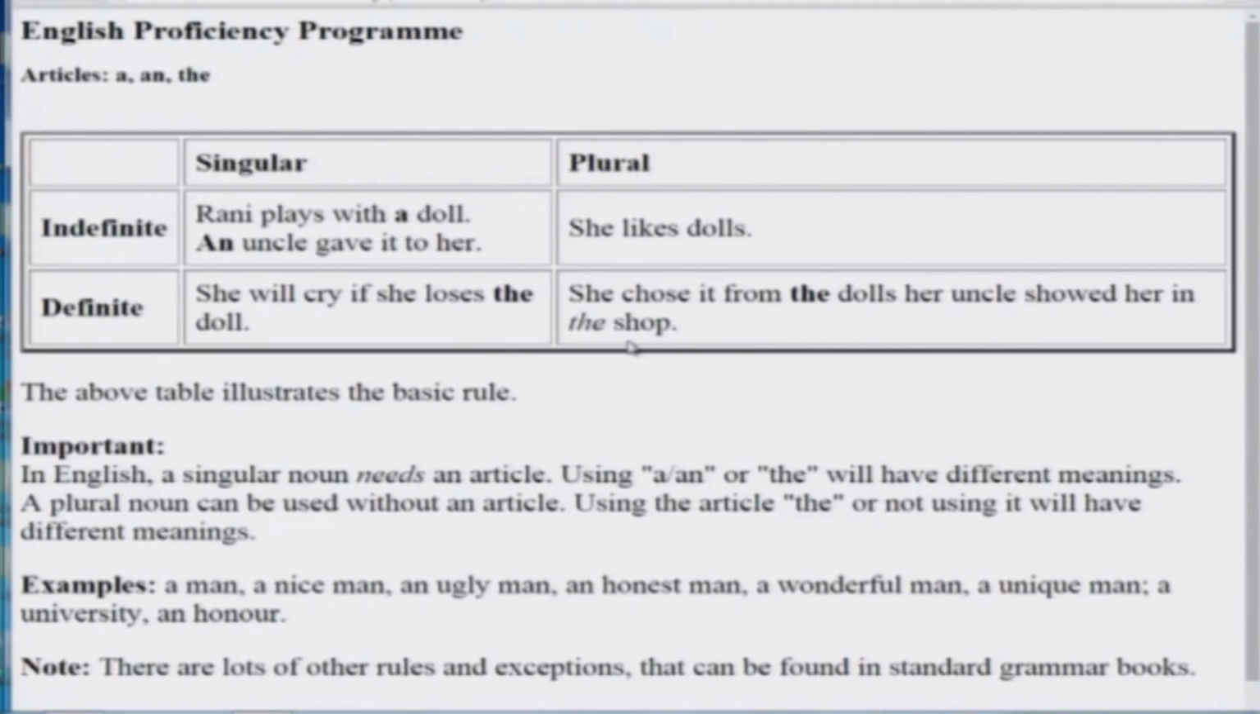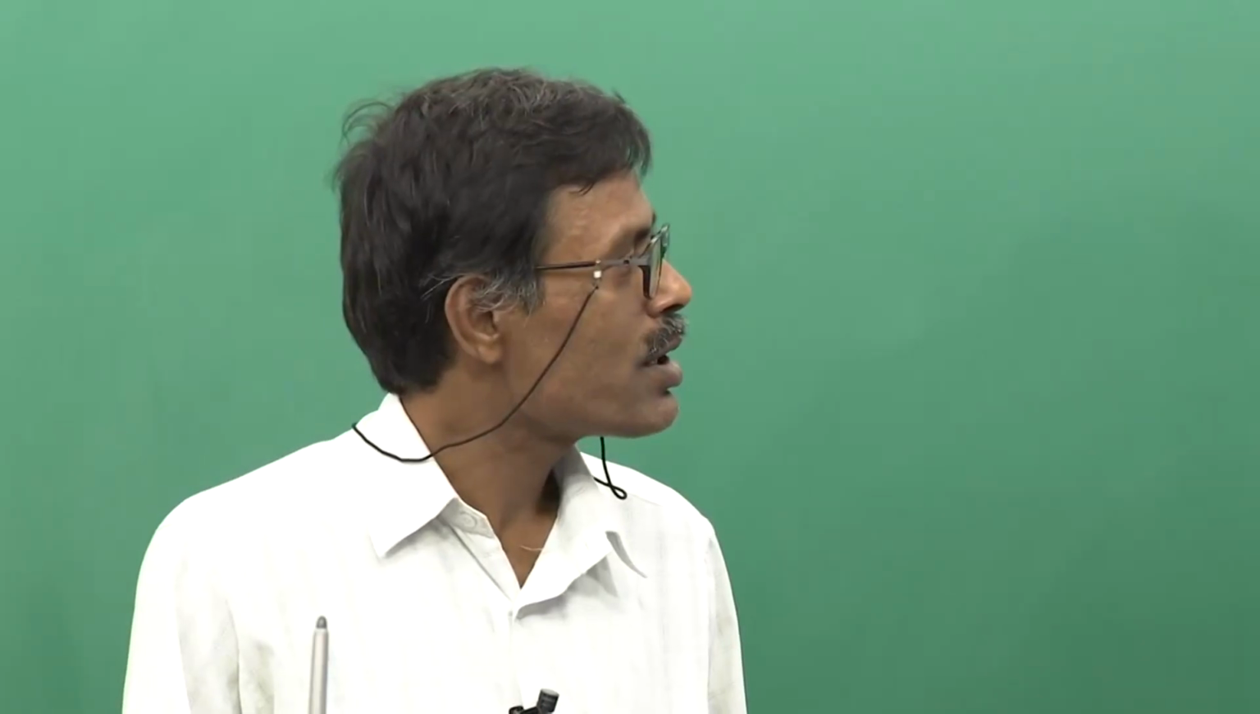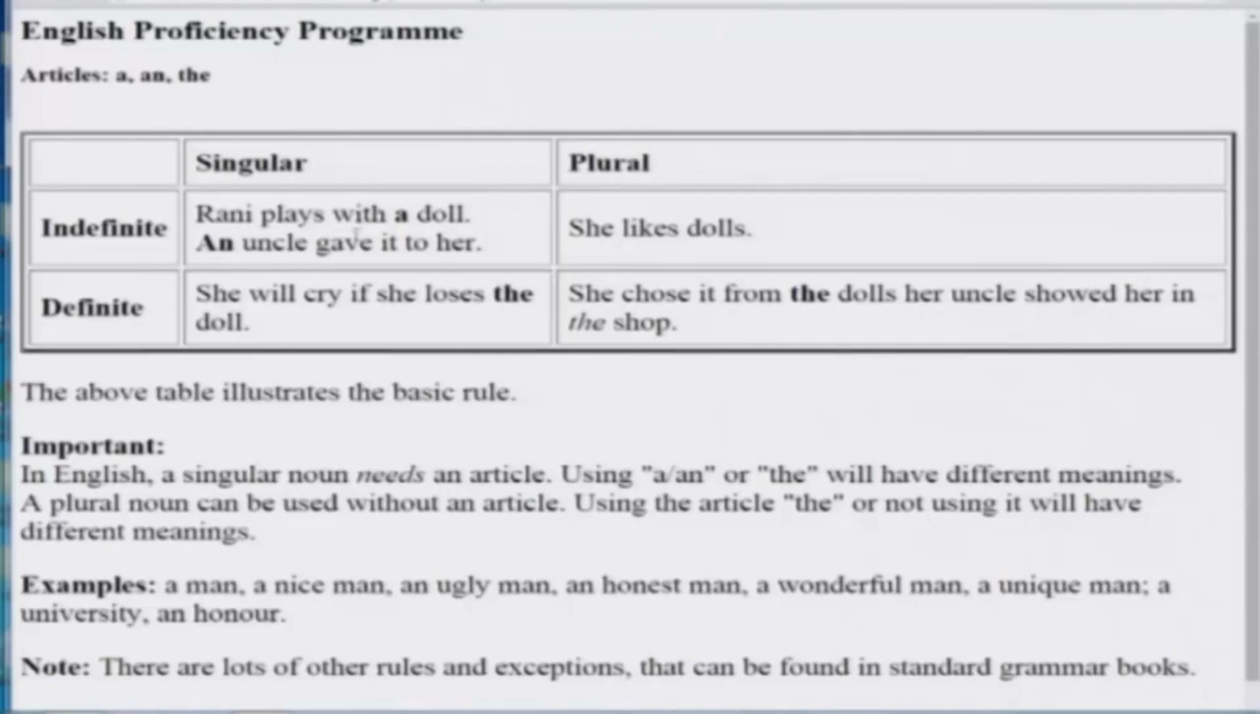सेंटेंस के मतलब से समझ में आ रहा है कि उस दुकान की बात हो रही है जिस दुकान से खरीदा गया था. ठीक है. So sometimes the noun coming here is identified from the context. So you can say in the shop. She chose it from the dolls her uncle showed her in the shop. In a shop also could have come here. Okay. Then that shop would not be identified. Okay. It would be just a shop.